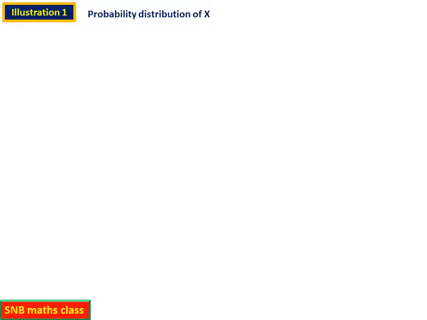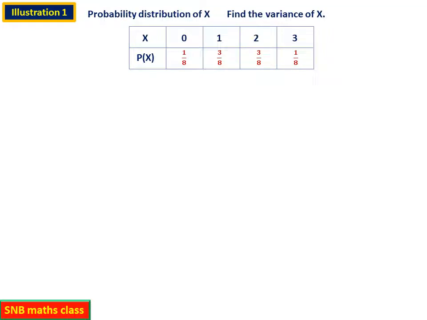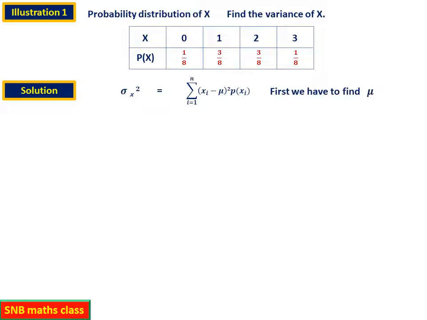First illustration: the probability distribution of X is given, and you have to just find the value of the variance. It is already tabulated: X is 0, 1, 2, 3, and the corresponding probabilities are 1 by 8, 3 by 8, 3 by 8, 1 by 8. The formula for sigma X square is the summation of (xi minus mu) whole square into p of xi. You have to remember the formula. But whenever you want to calculate the variance, first you need the value of mu. Therefore first you have to calculate mu.